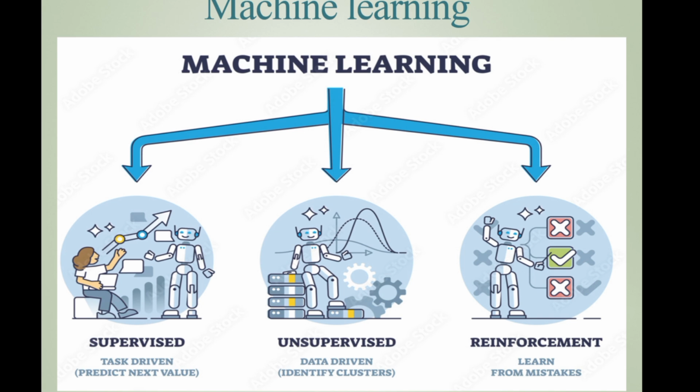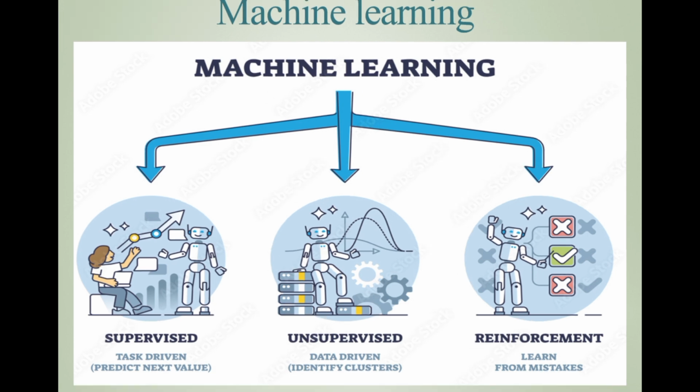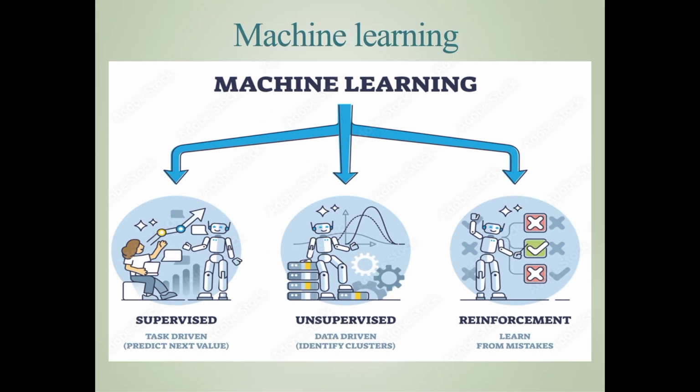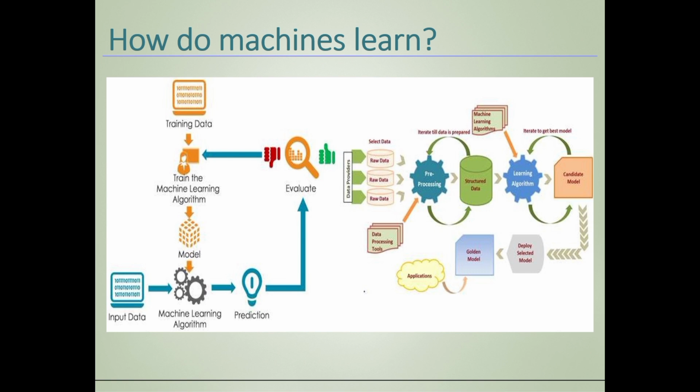Okay, so supervised learning uses a labeled data set. The main objective is to learn a mapping from input to output space. Unsupervised learning uses unlabeled data. The main aim is to find the patterns and relationships within the data. Here, the reinforcement learning method is based on learning from the mistakes. Okay, so this is how machines are learning.